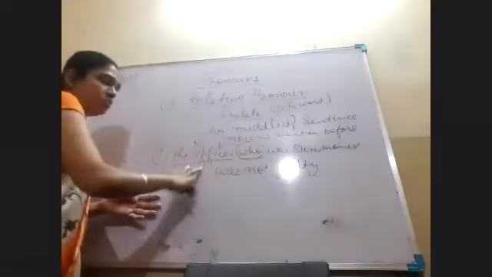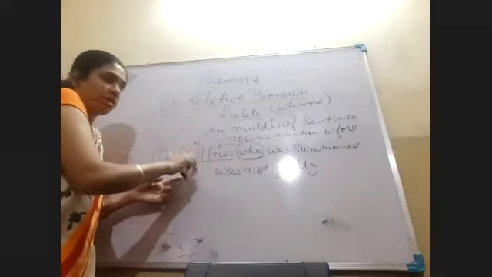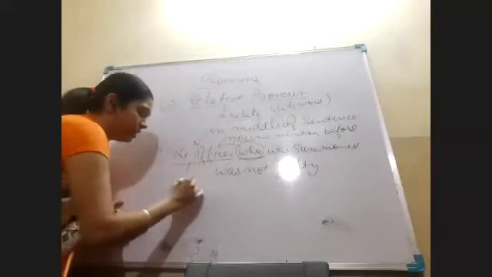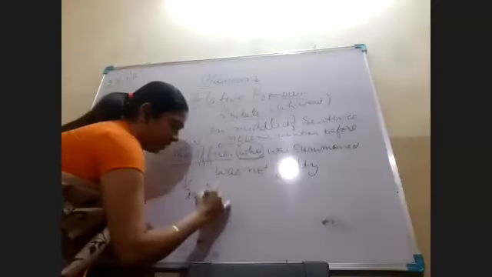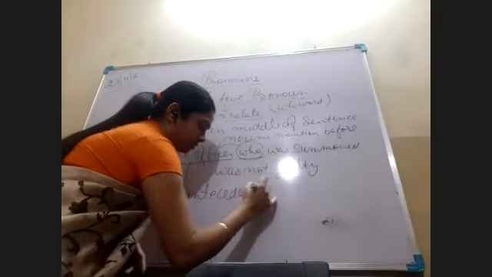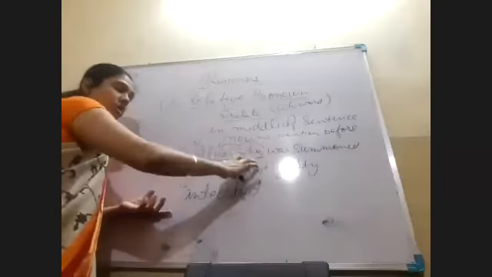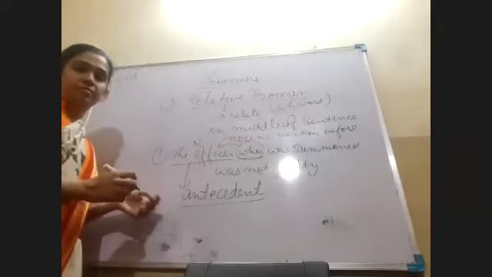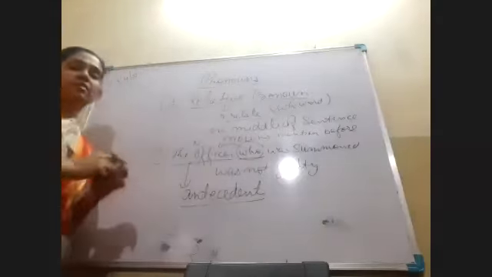And this noun to whom the relative pronoun is referring is called the antecedent. The noun to which the relative pronoun refers is known as antecedent.